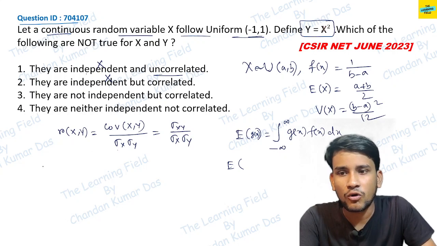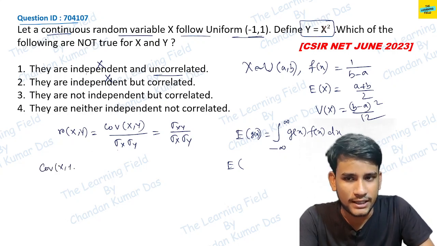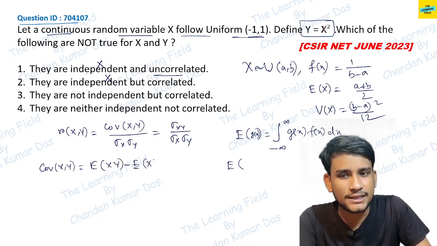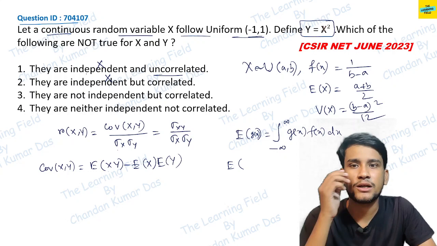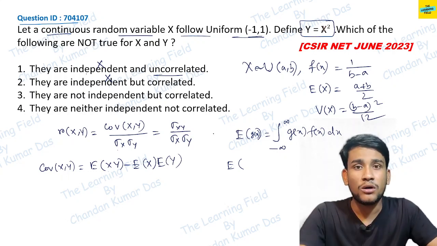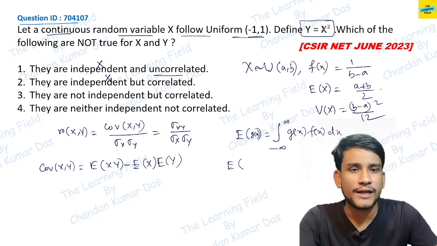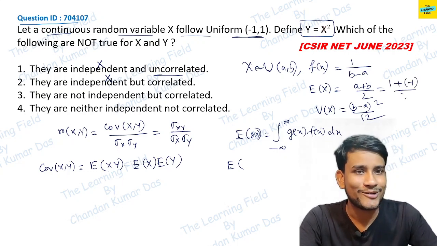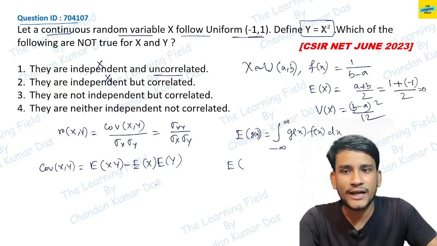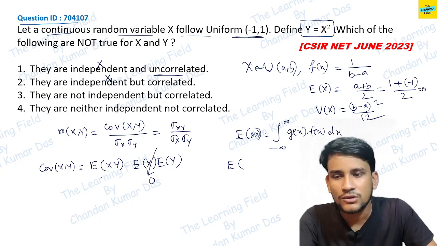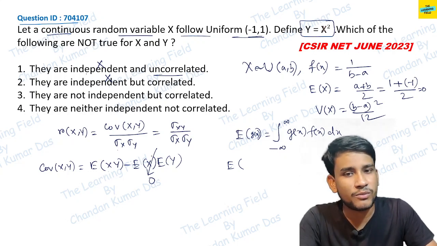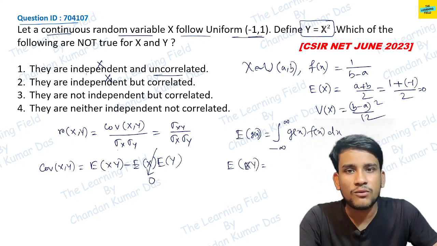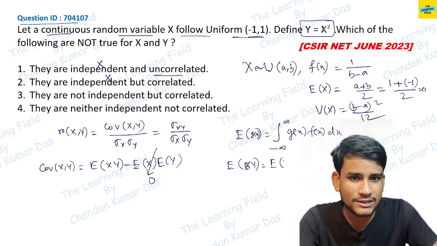See, the covariance of xy is equal to the expectation of xy minus the expectation of x into the expectation of y. Now the expectation of y means what? a plus b by 2. So a plus b here means 1 plus minus 1, by 2. So this is equal to 0. That means this value goes to 0, so we have to find only the expectation of xy. Y is equal to x square, so this is equal to the expectation of x cube.